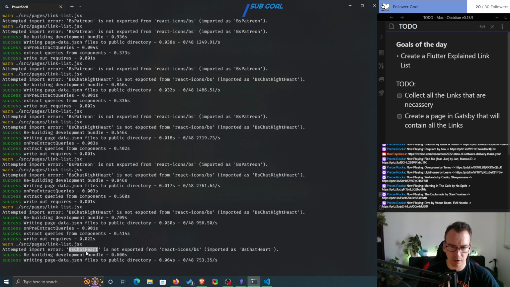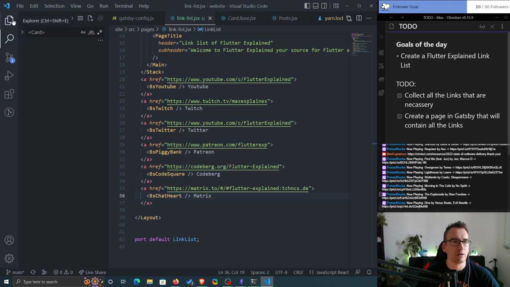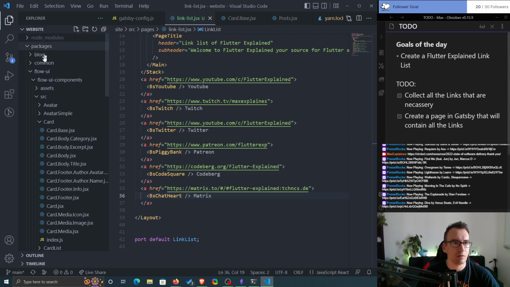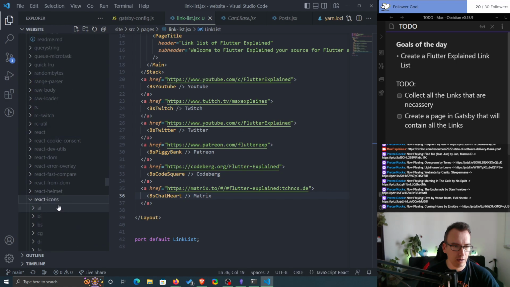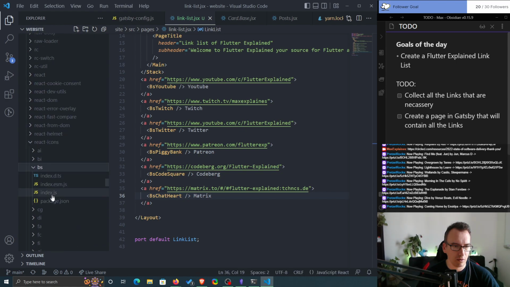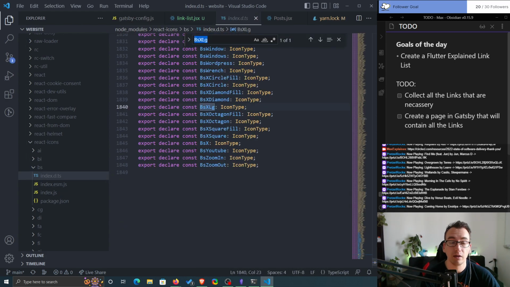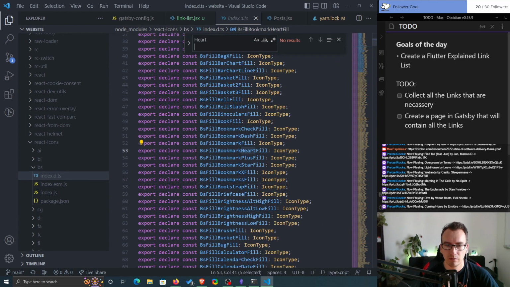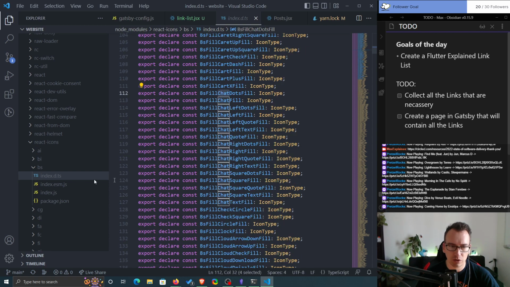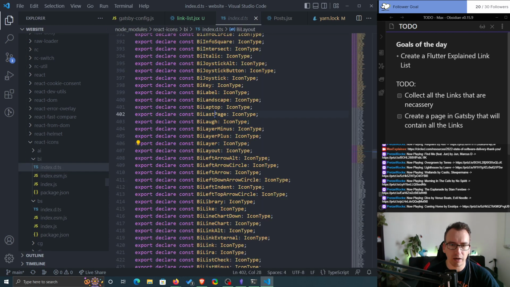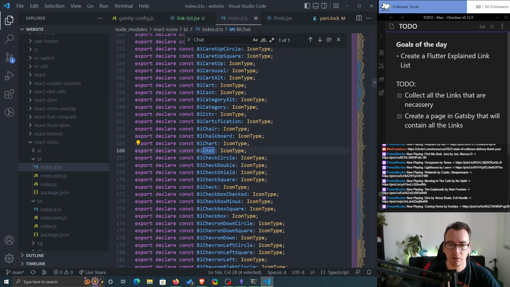BS chat hard is still not there. So this is in the BS folder. So let's see. That means packages, node modules, React icons, BS. I think here inside we can find it. So hard, bookmark hard. Of course, chat. Chat.fill, chat right, chat square, chat circle. And there we have the BI also, so chat.